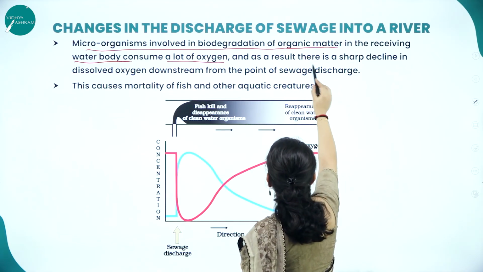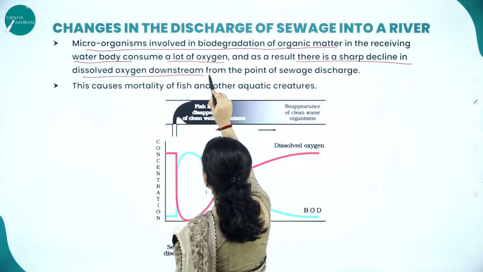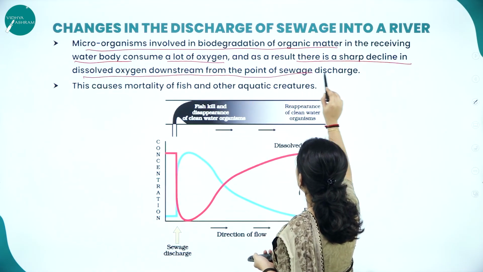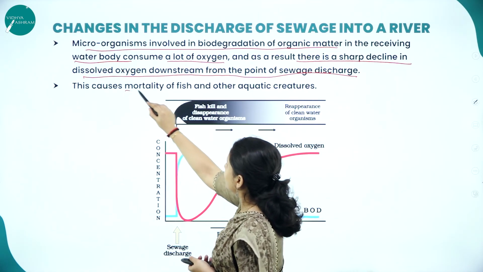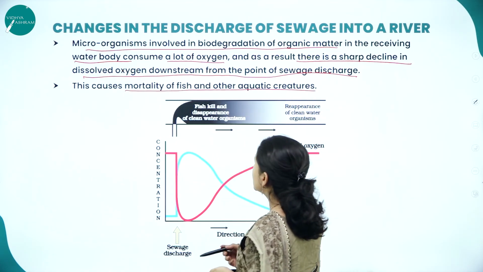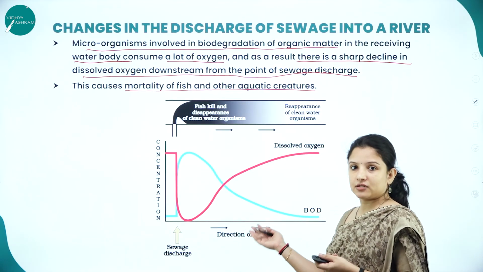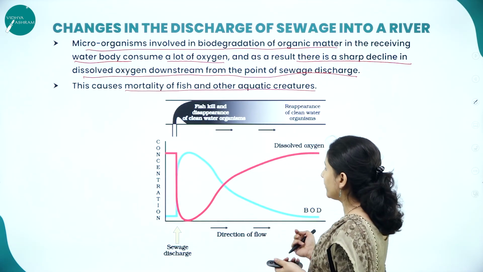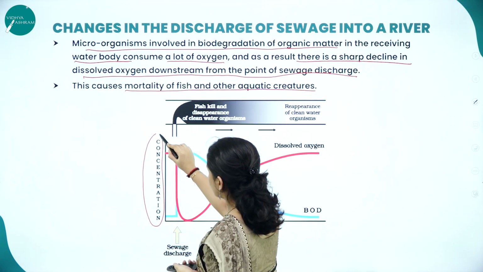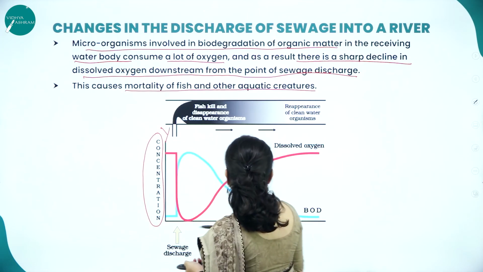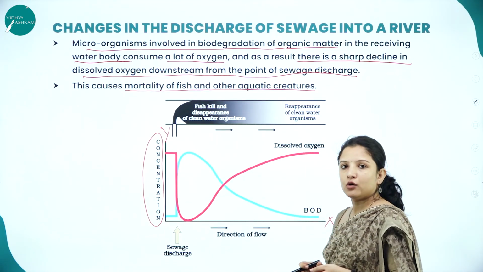And as a result, there is a sharp decline in the dissolved oxygen downstream from the point of sewage discharge. So this causes mortality of fishes and other aquatic creatures. Here they have given a graphical representation in your textbook, wherein they have given the concentration on the y-axis, and on the x-axis it is the direction of flow of water.